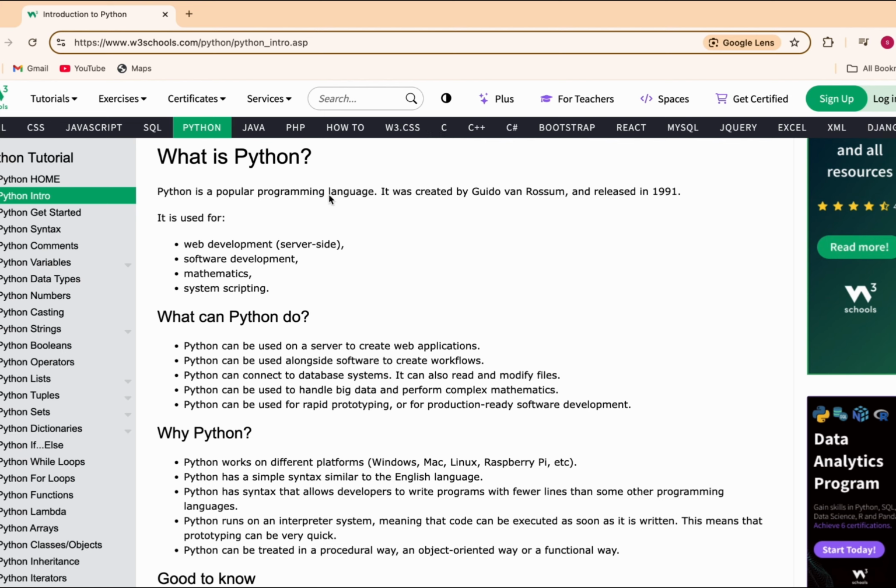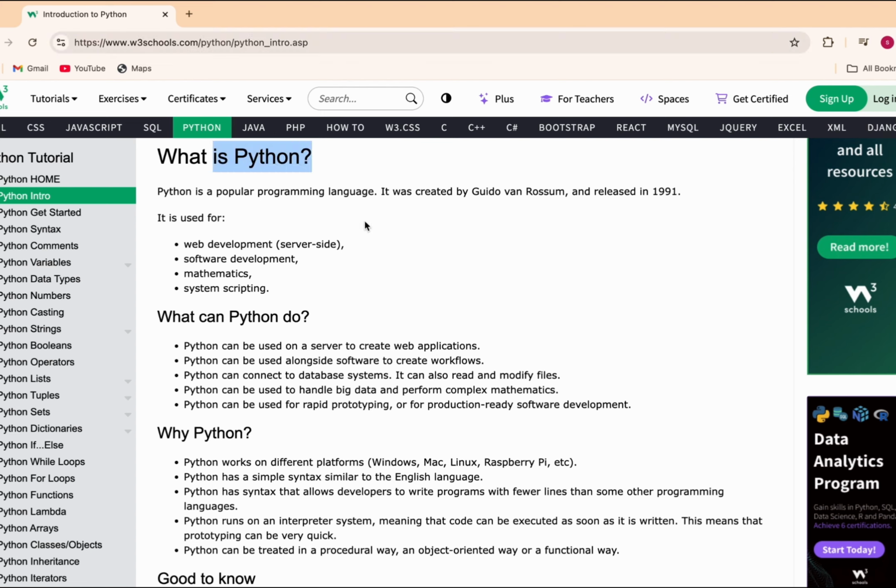So here you can see that it has written what Python is. I've already told you who created the Python language.